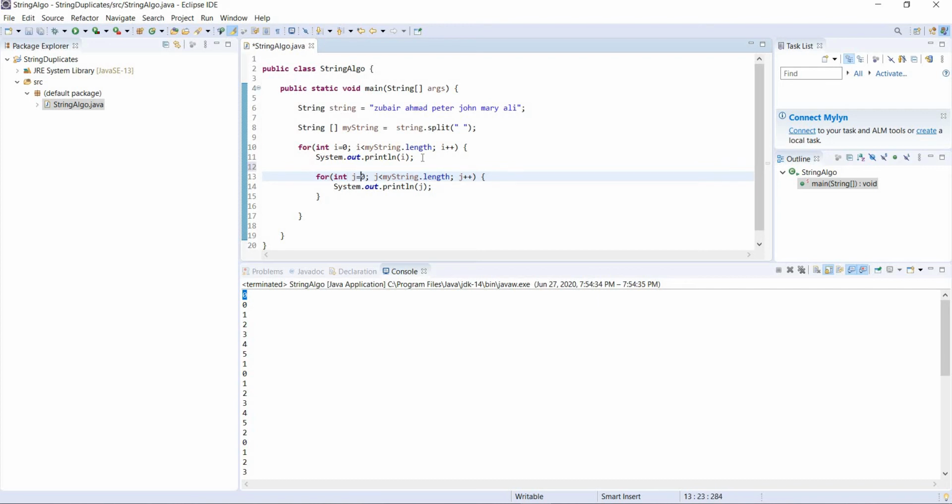So the other loop is j equal to 0, j is less than string.length, j plus plus, and then it printed j, right? So it went to the next statement. When it came to the next statement, the loop didn't break, because this condition was never false.